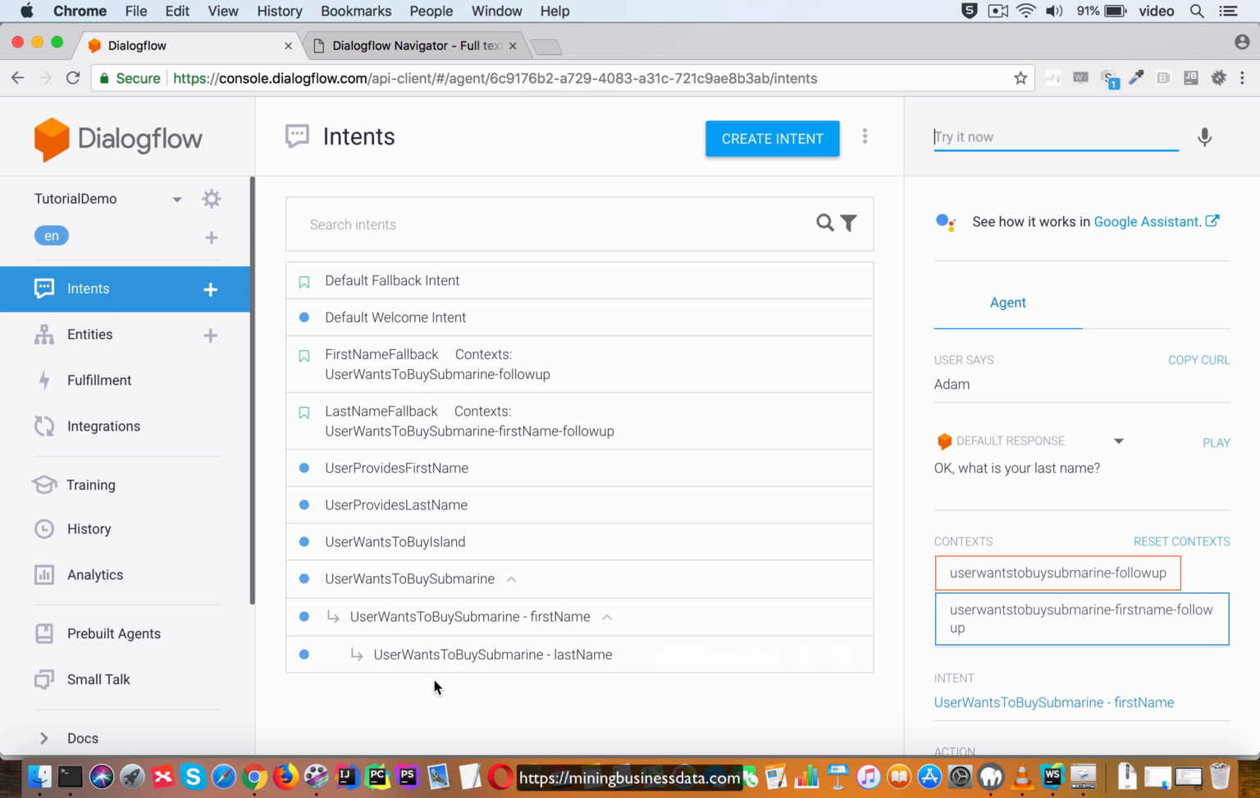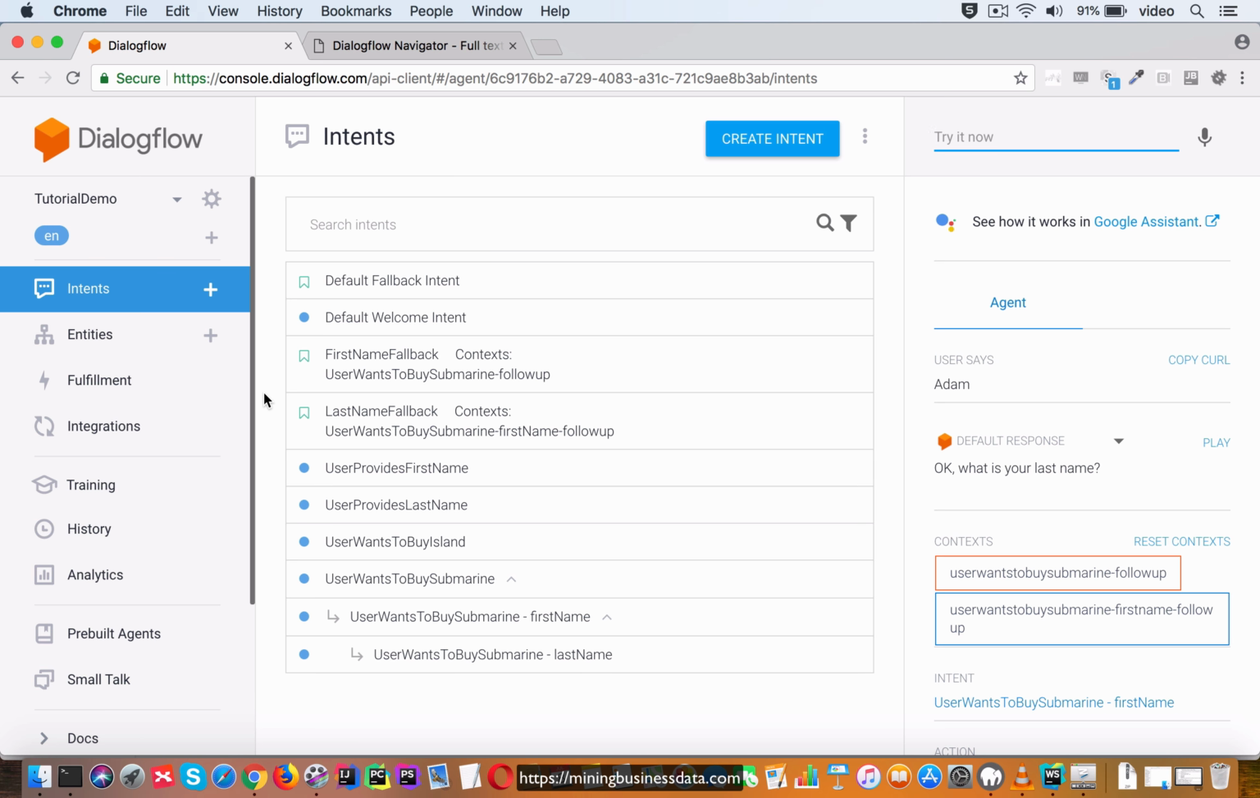And don't forget, at every step we still have the fallback and the welcome and the user-wants-to-buy-island, user-wants-to-buy-submarine. All these are also still candidate intents simply because they don't have an input context. So the other way to look at it is, if an input context is set, that can still trigger intents which don't have any input context at all set.